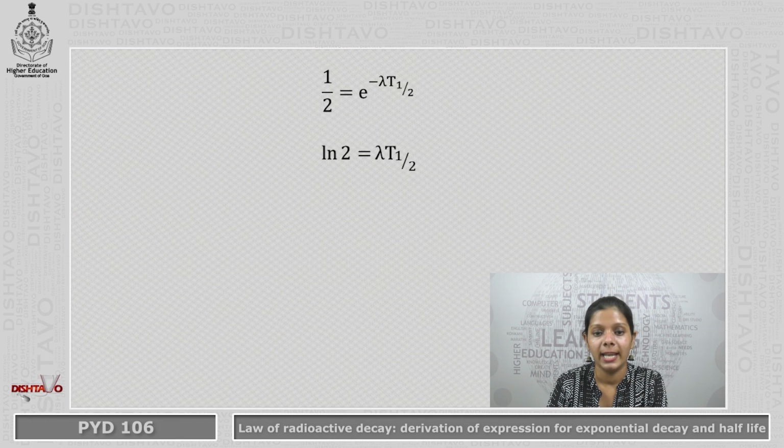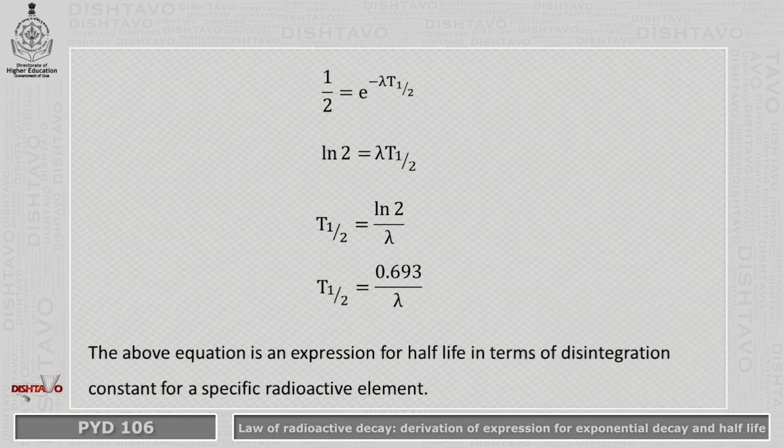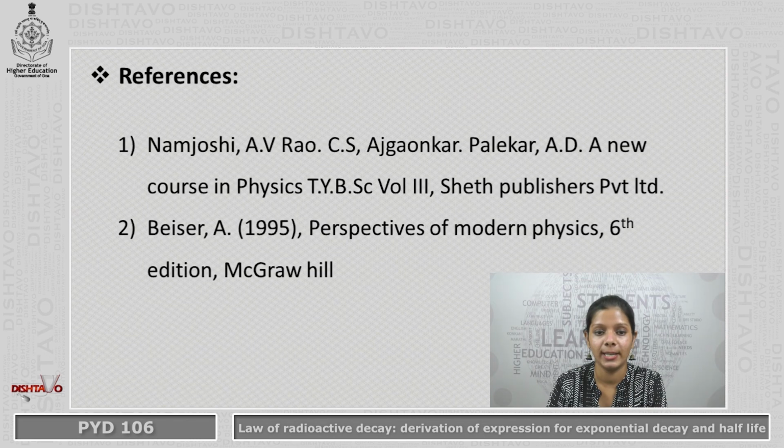Taking the log, I get log 2 = λ T-half. So we get an expression for the half-life as log 2 divided by λ. Since the natural log of 2 is 0.693, I can write the expression for half-life as 0.693 divided by λ. So the above expression is an expression for half-life in terms of the disintegration constant for a specific radioactive element. These are the references. Thank you.